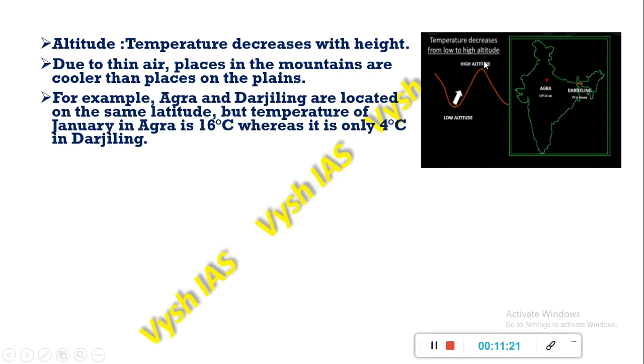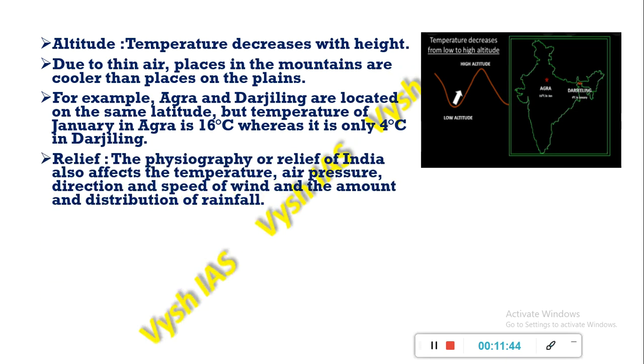That's why glaciers are mainly found on the tip of the mountains. Because of this altitude factor, even though Agra and Darjeeling are on the same latitude, the temperature in January in Agra is 16 degrees Celsius, but in Darjeeling it is 4 degrees Celsius, 4 times lesser than in Agra.